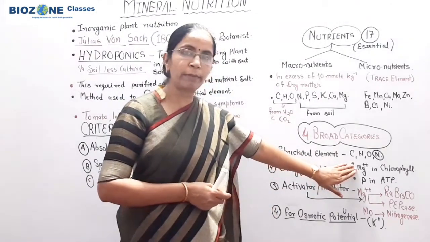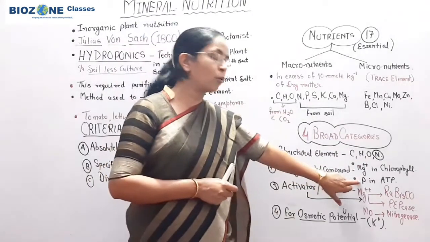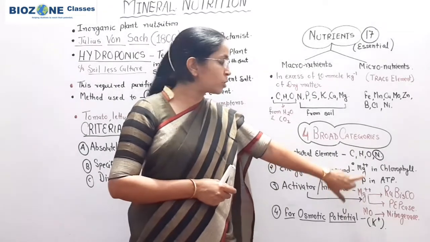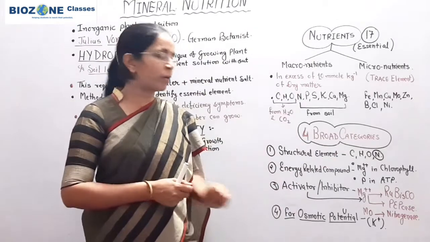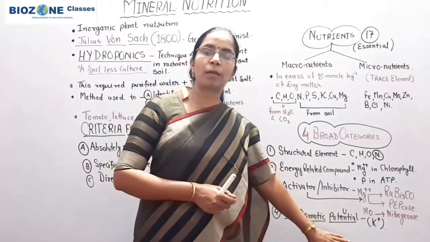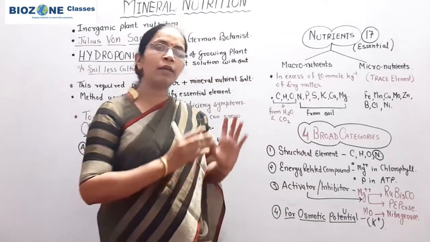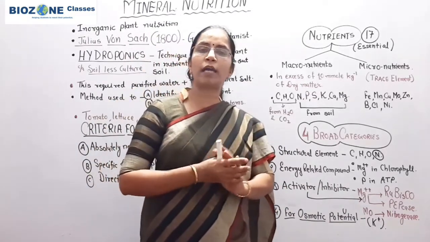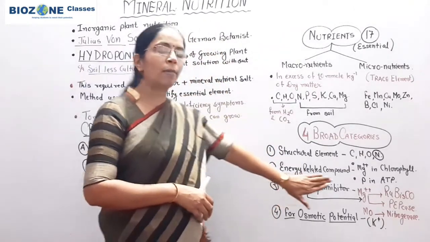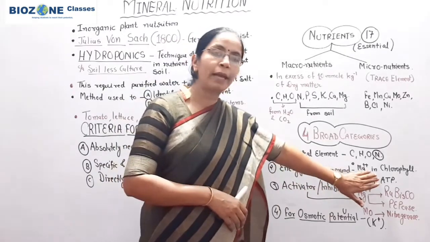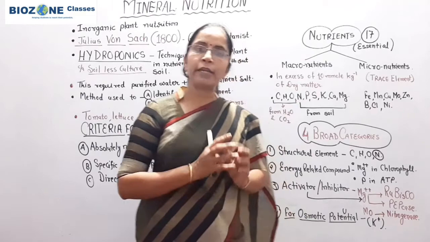So magnesium, you remember. Secondly, for ATP, adenosine triphosphate, what is required? Phosphorus. So these two examples, this part is more important for your competitive purpose, because a number of examples are provided in this part. So all those examples you remember very well, which element is essentially required or related with what kind of reactions. So energy related compound, 2 examples provided: magnesium in chlorophyll and phosphorus is required for the synthesis of adenosine